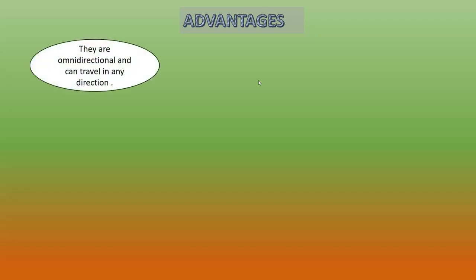Now we can see what are the advantages of radio waves. The main advantage of radio waves is that they are omnidirectional, they can travel in any direction. It is not a line of sight transmission. That means it is not traveling in a straight line. It is omnidirectional. It can travel in any direction.